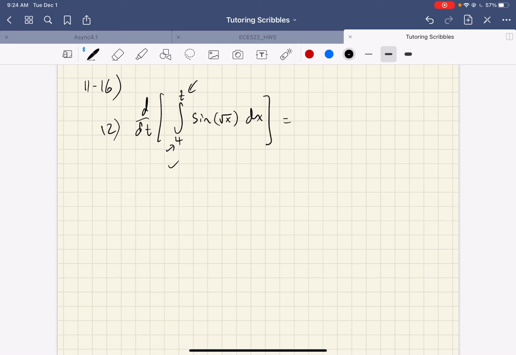Up here I have just a single variable. It's not a function of it. I mean, it is just a very simple function. But okay, so what do I have? Sine of root t. Boom, done, all done. Problem 16 on this list is one that we looked at before. It's the derivative of psi of x squared. I think you can do all of the problems on that list, so that shall be fine.